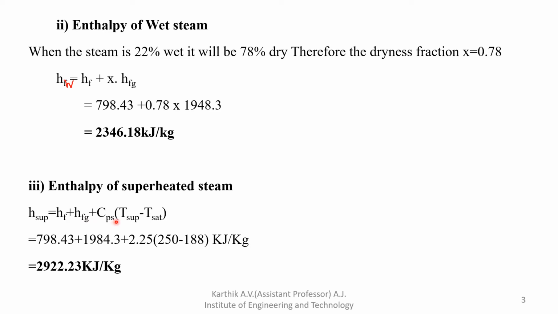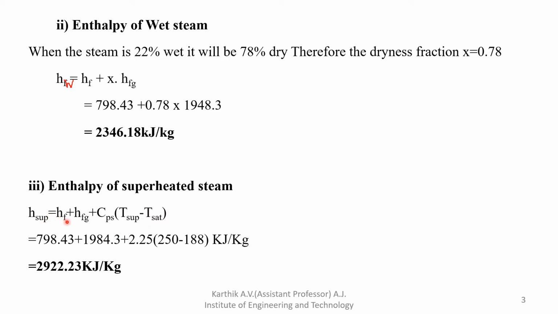Next, plus Cps. Cps is nothing but the specific heat of superheated steam. It is given in the question as 2.25 kilojoule per kg Kelvin. If it is not given, you just assume 2.25 kilojoule per kg Kelvin. Into T superheated, the superheated temperature, that is also directly given. Next, T saturated, the saturation temperature, we already took from the steam table for 12 bar pressure.